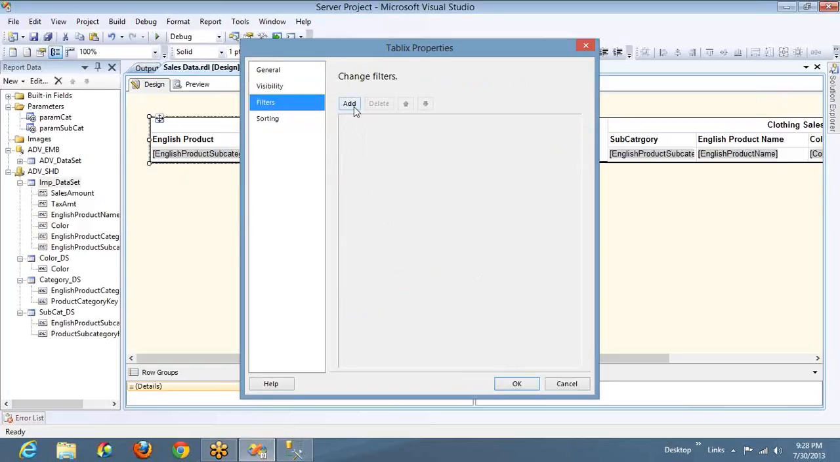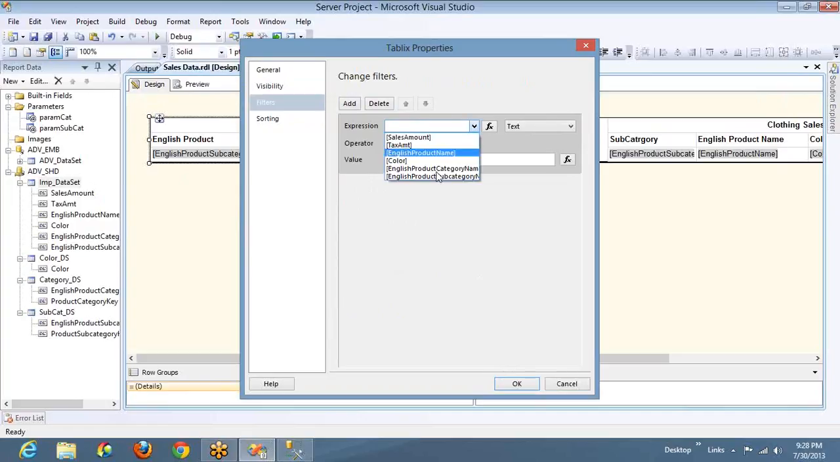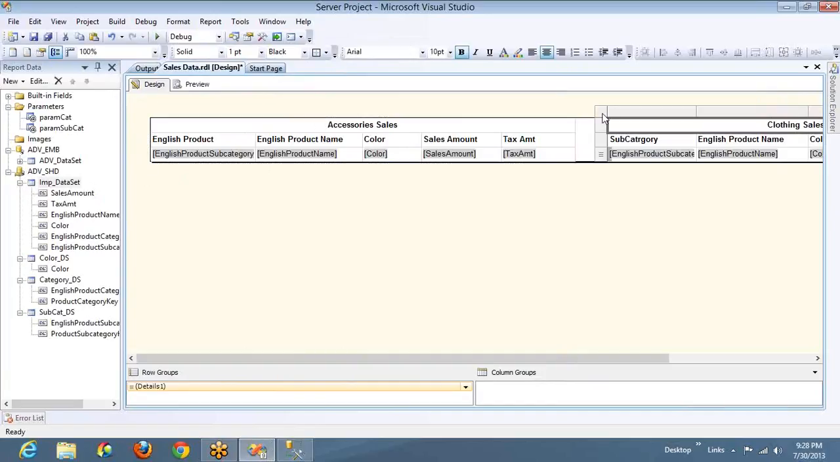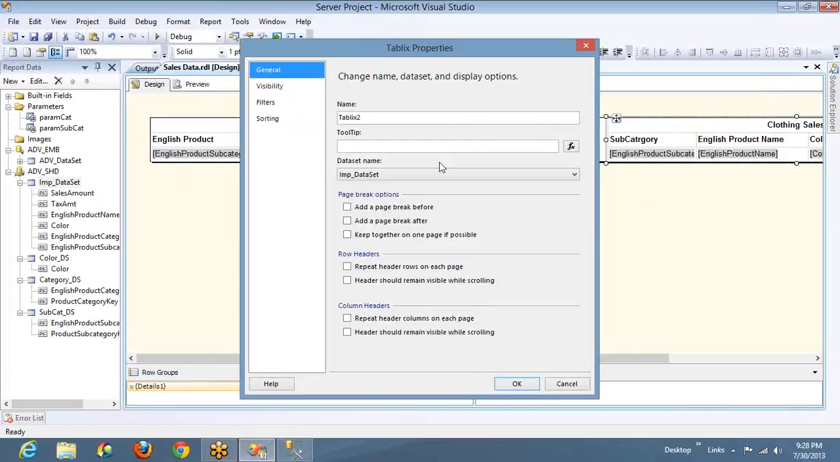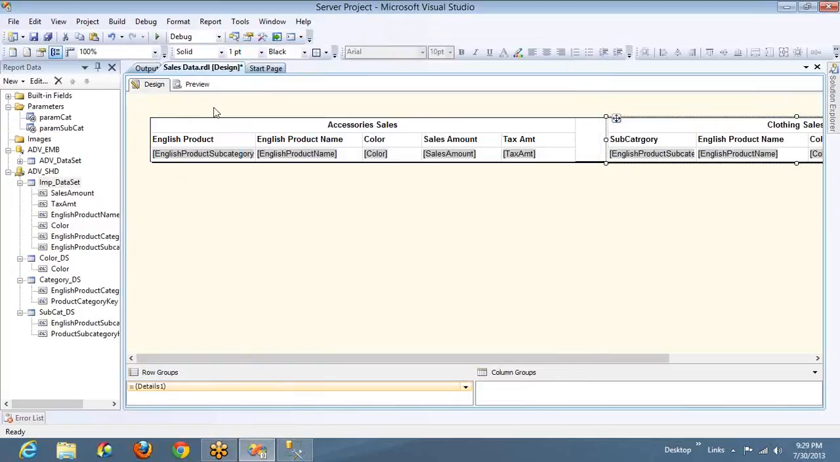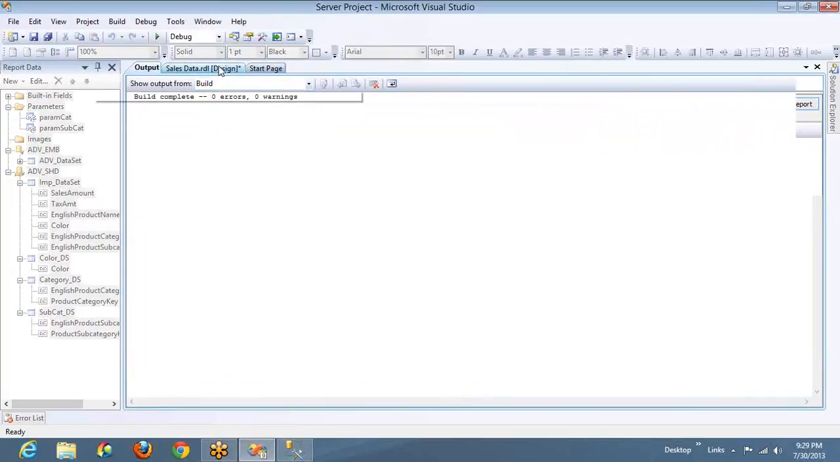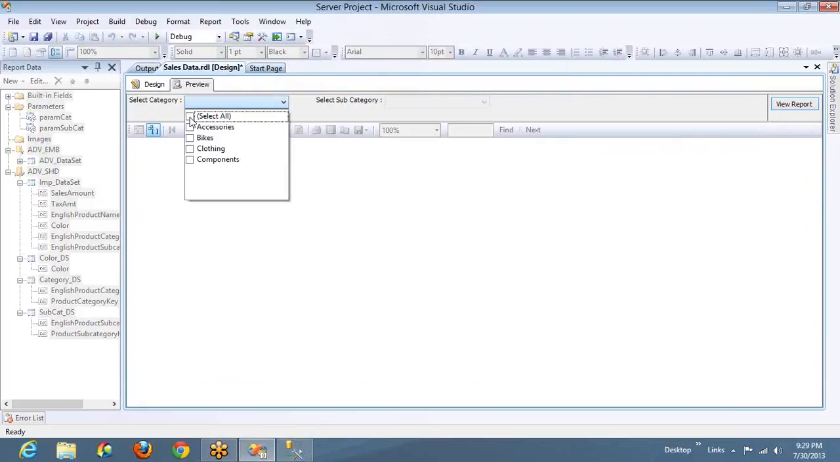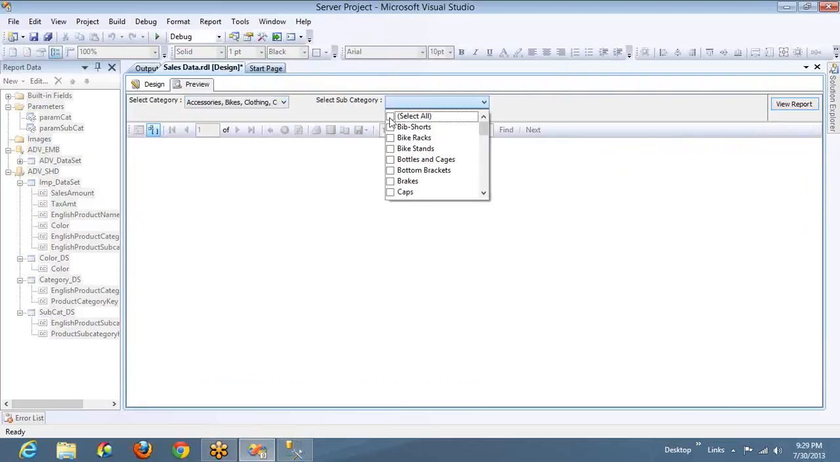If you click on add filter here, you'll go to the category name and you will check the spelling, correct, for accessories. And in the same way, I'm using a filter to filter this table for clothing. Check the spelling. So if I execute this, it will ask for parameters. I'm forgetting to add the default parameter. Next time I will do that for sure.